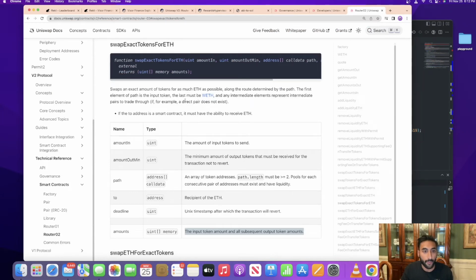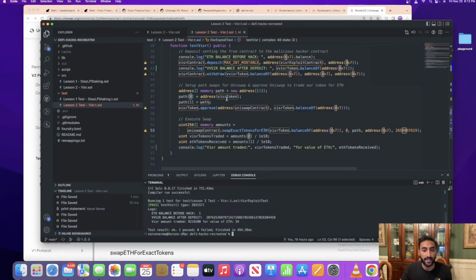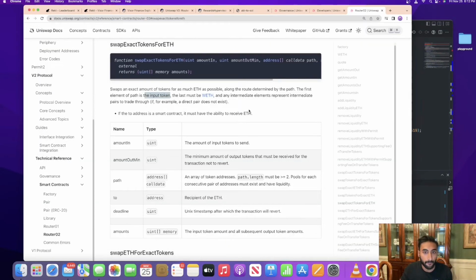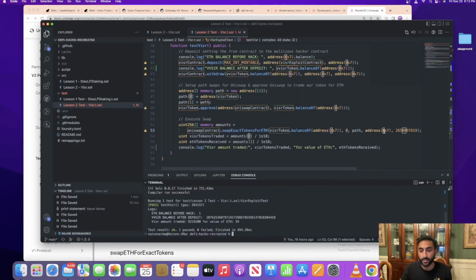So it says the path of the first input token is the token you want to trade. The last must be WETH. So at path 0, we set the address of Visor token. At path 1, we set WETH. Then it says the recipient, or the to, so it's going to be the recipient of the ETH. We want that to be address 7 because that's where we want the funds to last.